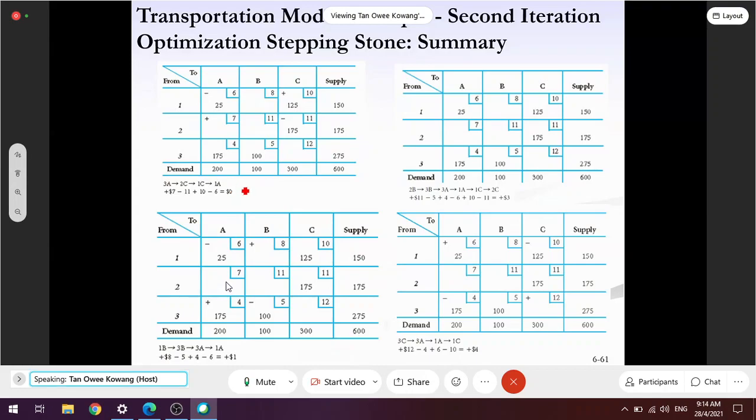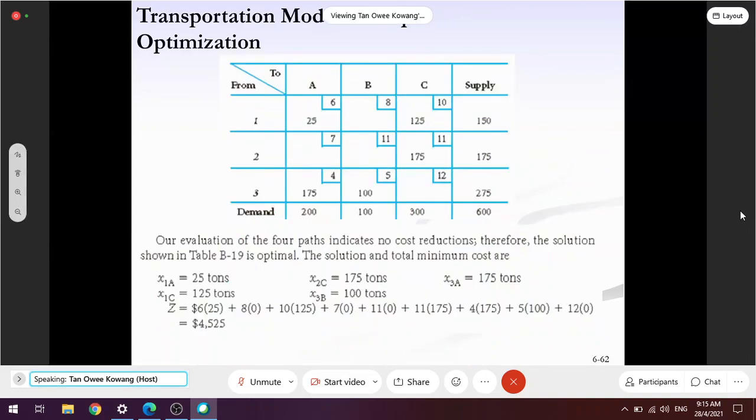Whereby, you see, if the stepping stone testing showing that the opportunity costs are positive or 0, therefore, this solution is optimal. But don't stop there. You have to discuss. Maybe here the answer scheme is not really so good. You have to discuss. Okay, the transportation plan